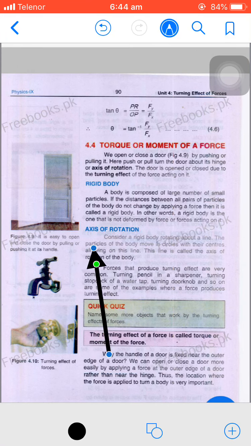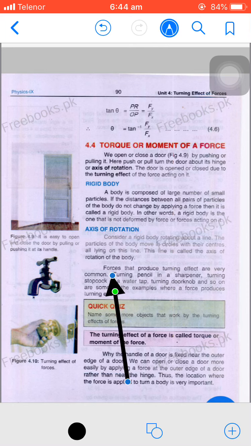Now axis of rotation. Consider a rigid body rotating about a line. The particles of the body move in circles with their centers lying on this line. This line is called the axis of rotation. You can take the example of a door. A door is a rigid body and it is made up of a large number of particles. When you move it, each particle of the door moves in a circle.